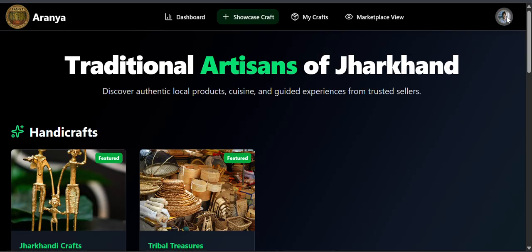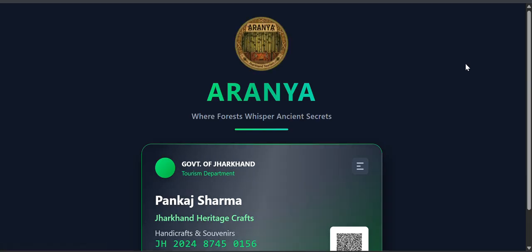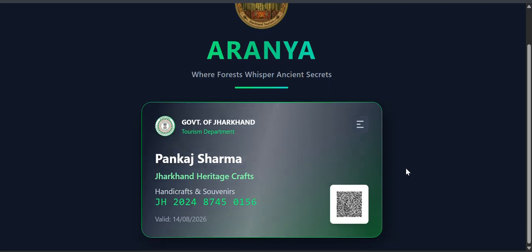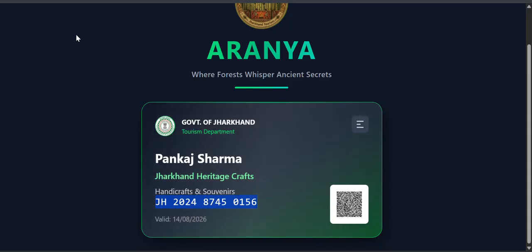Next, I would like to show you the RNA ID, which is unique to all the sellers. This is provided by the Tourism Department, the Government of Jharkhand. Like the name of the seller is Pankaj Sharma, and all his information is contained in this scanner or the QR code. This is the unique ID which will be blockchain enabled and secured.